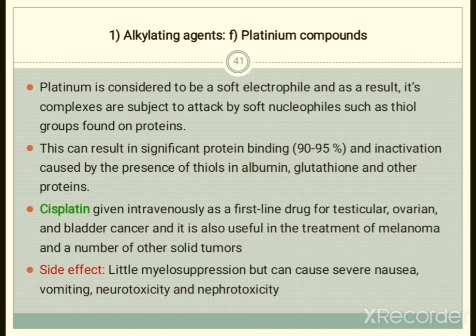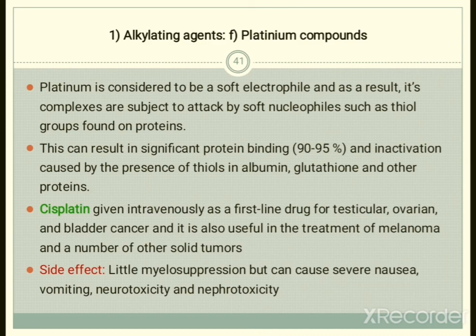Basically, in the mechanism of action of alkylating agents we have seen that these alkylating agents act as electrophiles, and the DNA has nucleophiles. These nucleophiles attack the electrophile and a complex between the two is formed. The same kind of mechanism is seen here.